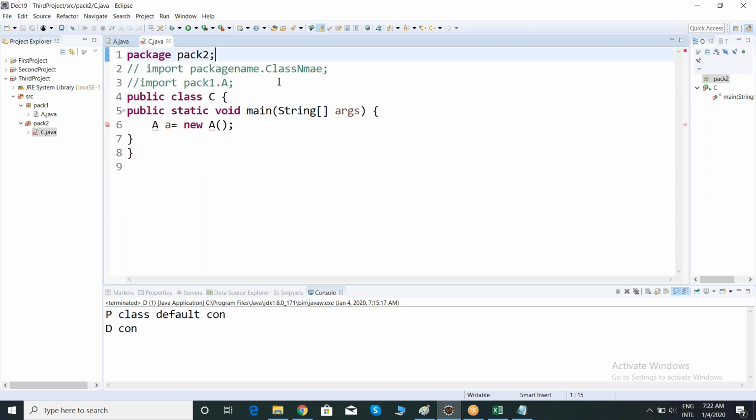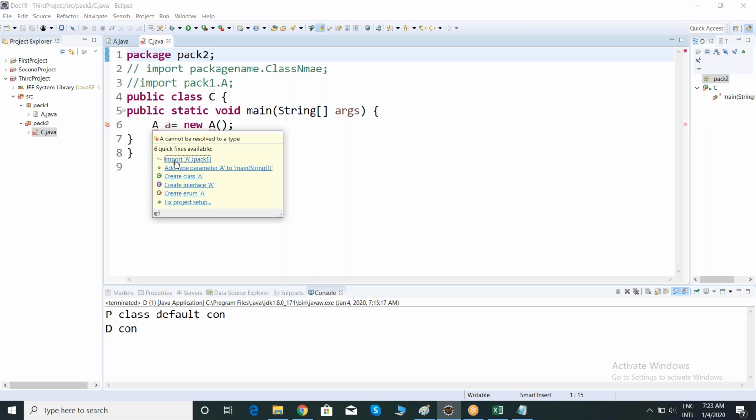Let me show one more time. See here, I am trying to create a class A object which is present in another package. Now it is not allowing me to create an object for this class. Observe, getting an error because it is in another package. Now if you want to create the object, just import that class. Now observe, I am clicking import A.